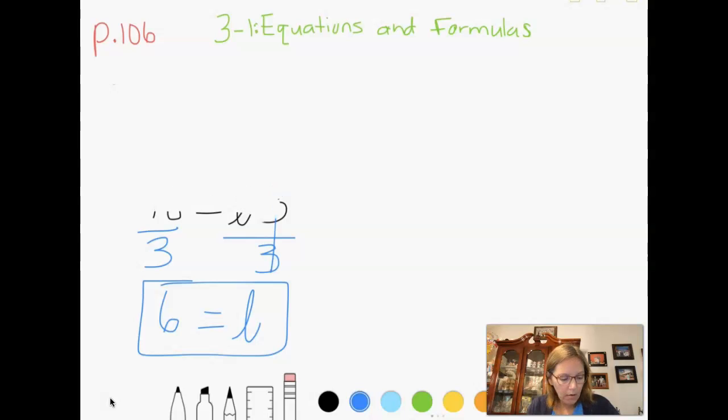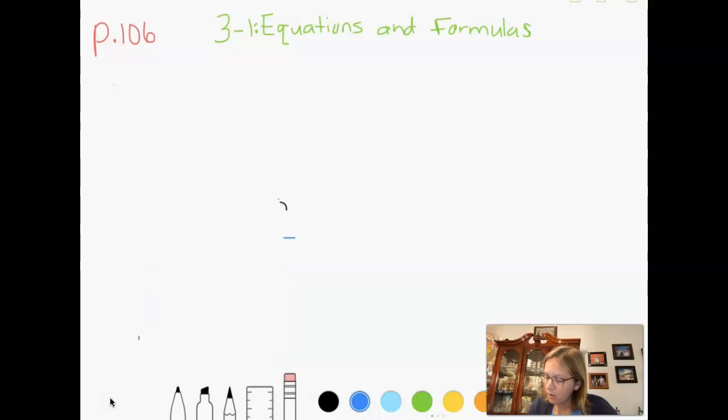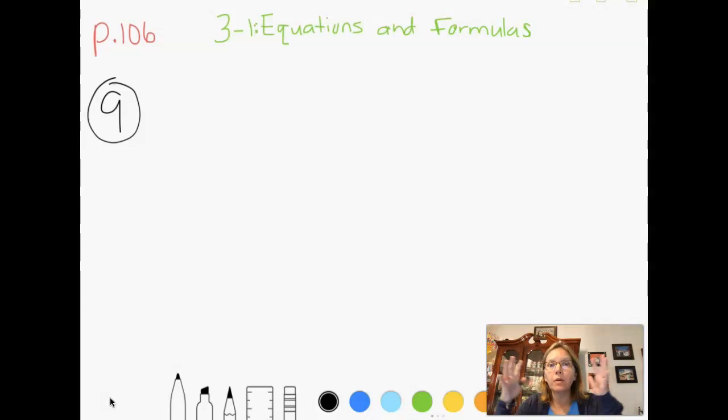Number 9. It says Carolyn traveled for 67.5 miles in 2.5 hours. Find her average speed. So be careful. It doesn't say she traveled 67.5 miles for 2.5 hours. Because if it said that, that would mean that every hour, essentially, she traveled 67.5 miles. But she traveled 67.5 miles in that whole 2.5 hour time period. So we have to figure out how far did she travel, okay?